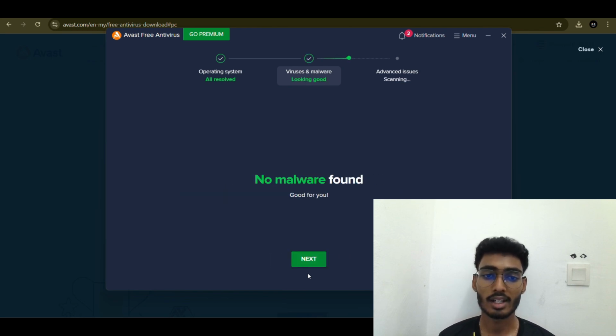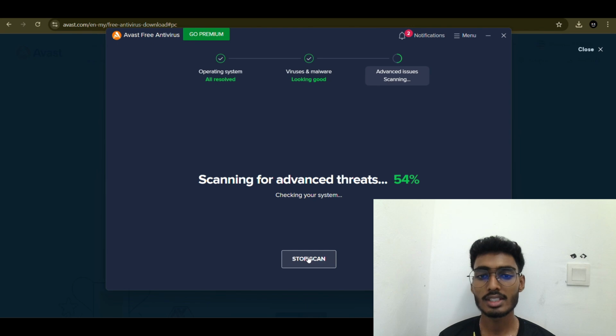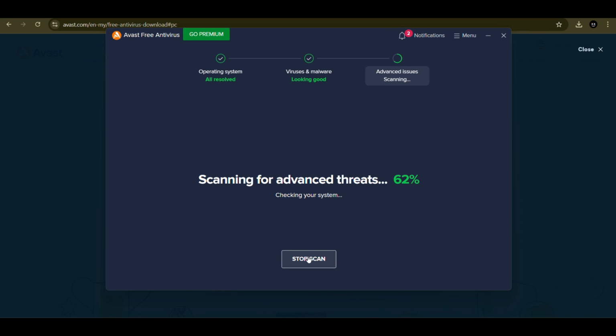Finally, you are done. Avast is installed. In summary, use official sources, avoid suspicious links and keep it updated.